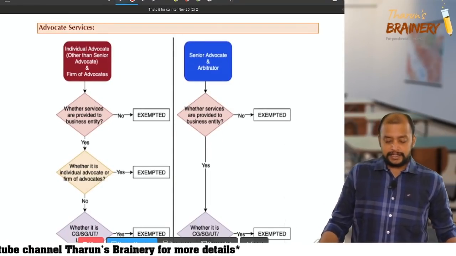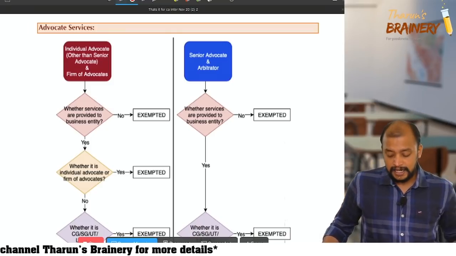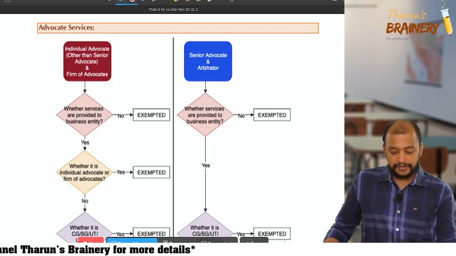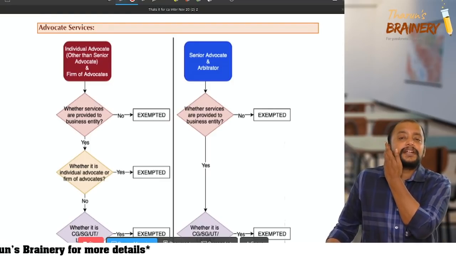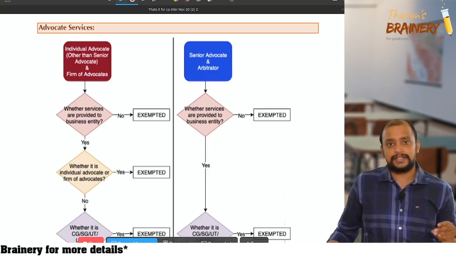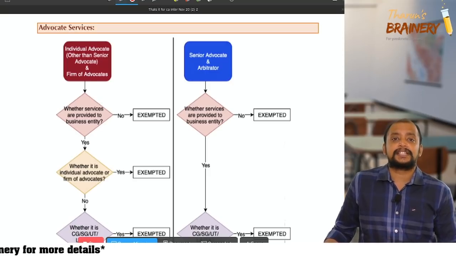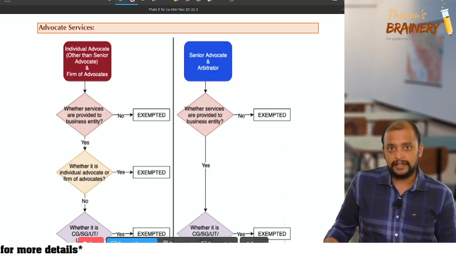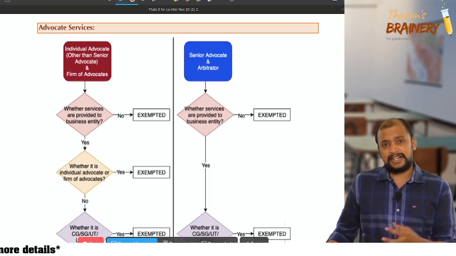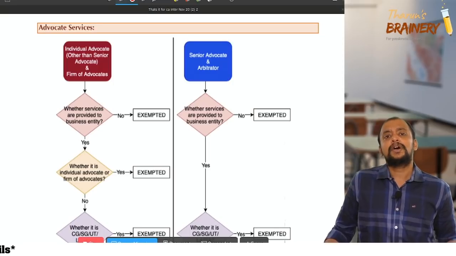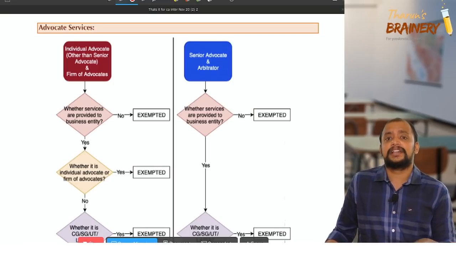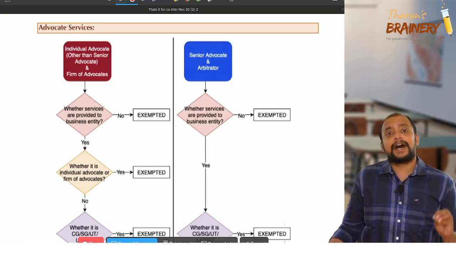Individual advocate other than senior advocate, or firm of advocates. So what are we discussing in these legal services? Advocate services and arbitrator services. Now we need to know certain basic aspects related to this. A person who is holding a law degree and registered with the bar council.